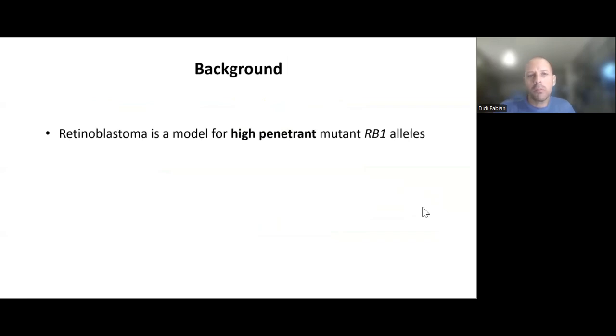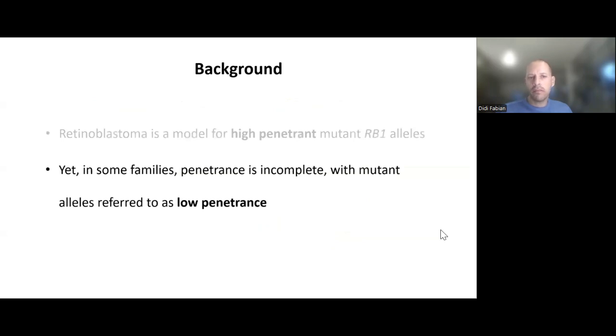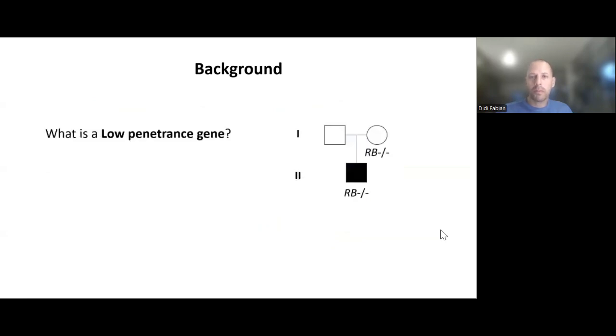Now, retinoblastoma is a model for high penetrant mutant RB1 alleles. Yet in some families, penetrance is incomplete, with mutant alleles referred to as low penetrance. Now, a low penetrance gene refers to a gene in which variations or mutations have a relatively small chance of leading to a particular disease, such as with this individual.